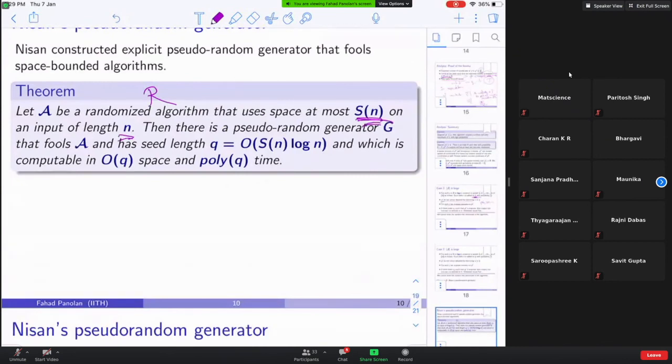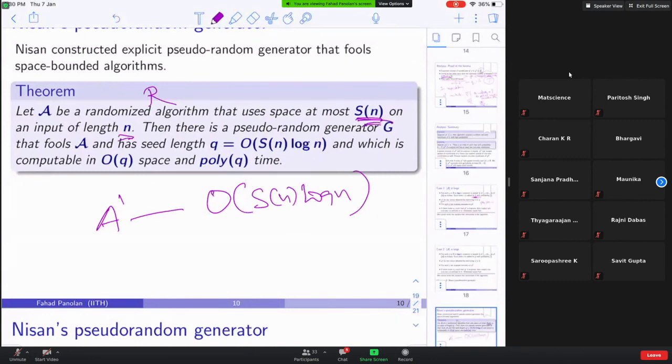It uses S of n space and R random bits. Then one can come up with a new randomized algorithm A prime that fools A, and it has a seed length of order S of n log n.